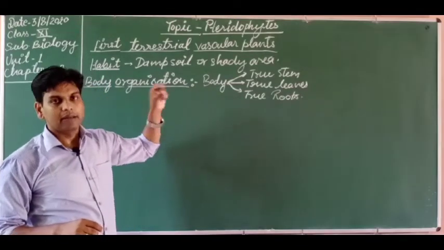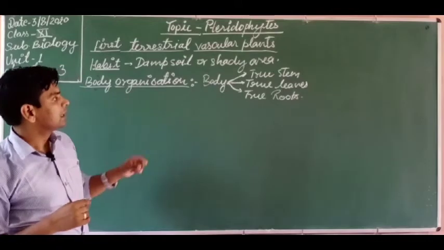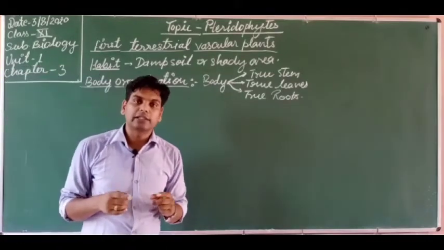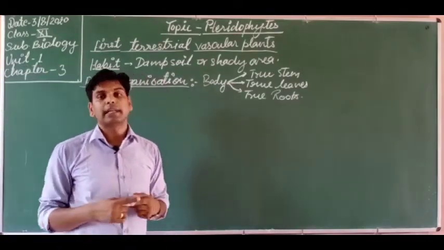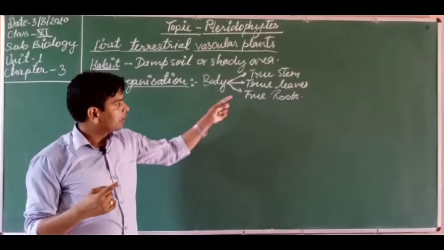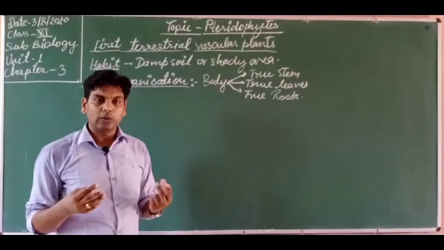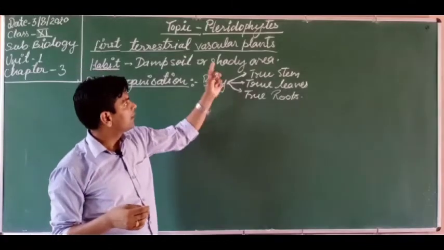So they have the vascular tissues, phloem and xylem. Xylem and phloem are situated at the roots and stem. That is why true roots and true stems are found in these categories.